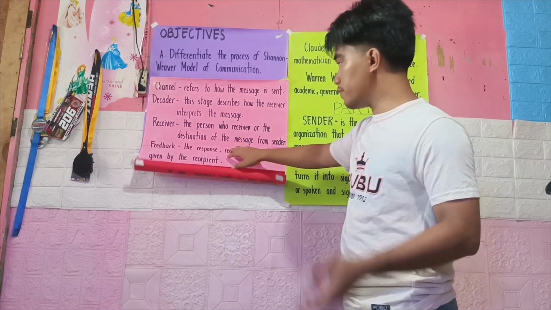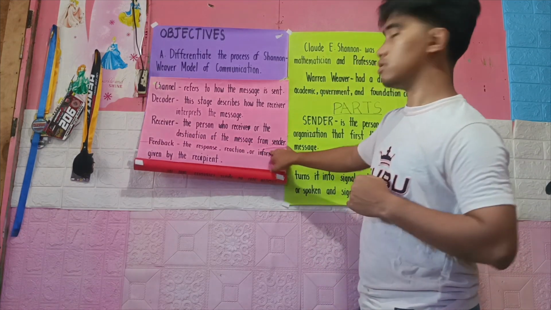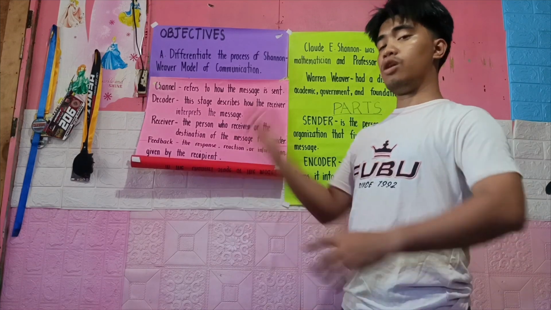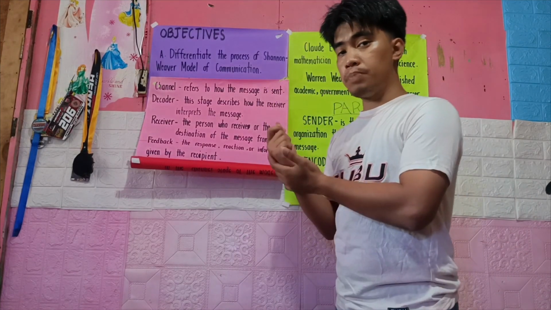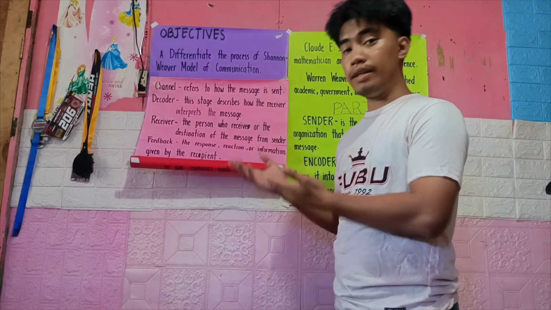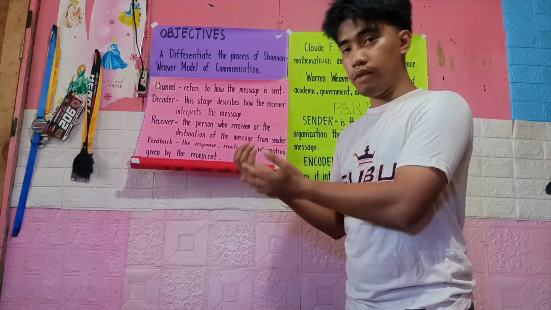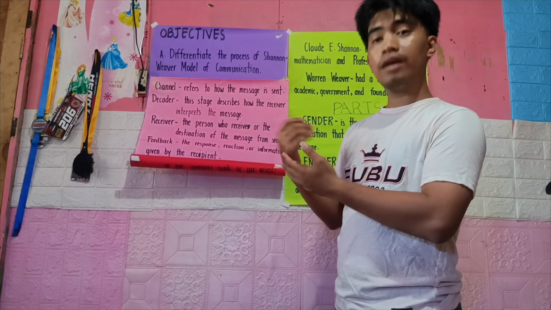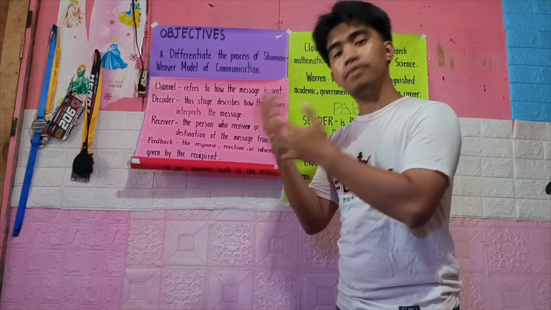The receiver is the person who receives, or the destination of, the message from the sender. Going back to the example, I am the sender, the speaker of my phone is the encoder, the signal or the landline is the channel, the speaker of my friend's phone is the decoder, and the receiver is my friend.